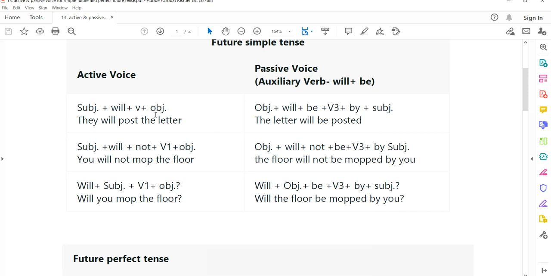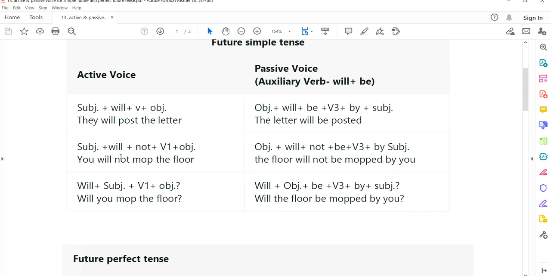So here, where's the object? It is the letter. And don't forget the determiner, I mean article. The letter, this is the object, then followed by will, this is the auxiliary, then followed by be. And usually, always the verb in the passive voice should be the past participle. دائما التصريف الثالث للفعل. The letter will be posted. Here I forgot it's optional, but it is better to put it. So you have to say the letter will be posted by them, because here we have the subject they.